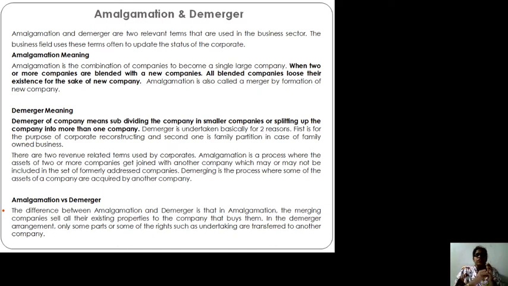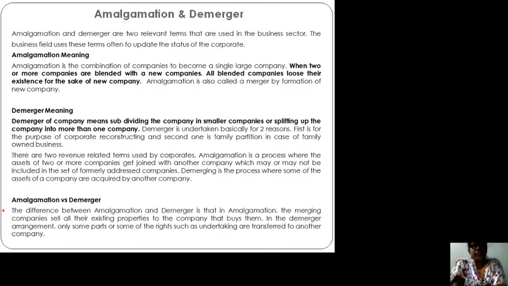A single part is detached from the existing company, and that single part is called demerged, meaning they have separated, divided or subdivided. Maybe it's one unit, maybe one single manufacturing plant, that they are separating from the existing plant.